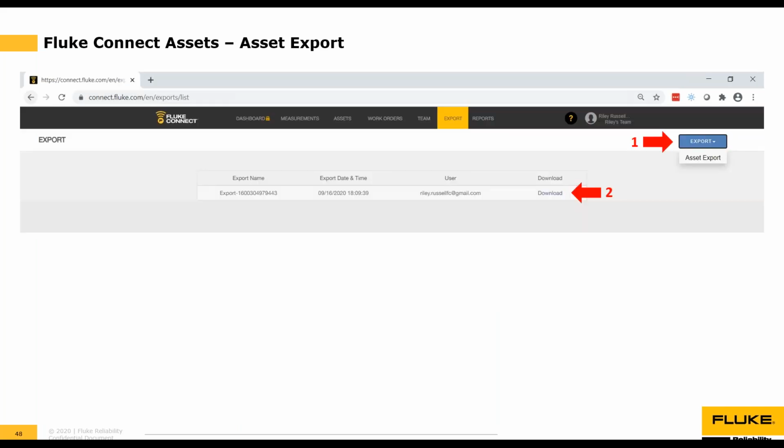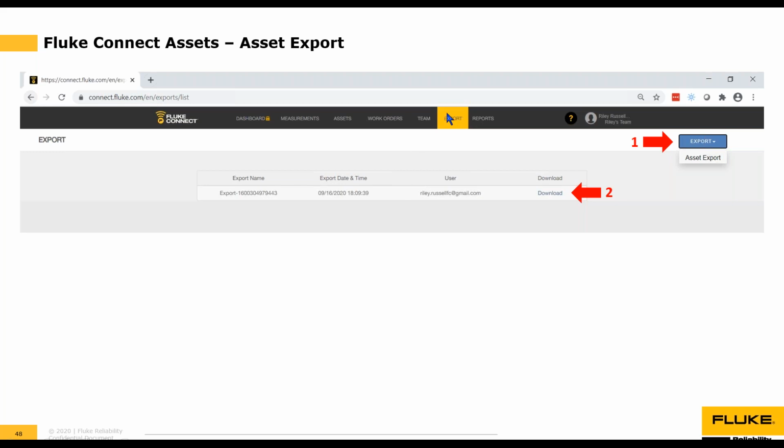So the opposite of import is export. So you're saying, Chaun, we have all this great data in our software here. We've got asset information. We've taken these readings for all of these assets. I want to be able to export that information so I can have it in, say, an Excel file, or dump it out so that I can look at it on a piece of paper. We can do that too.